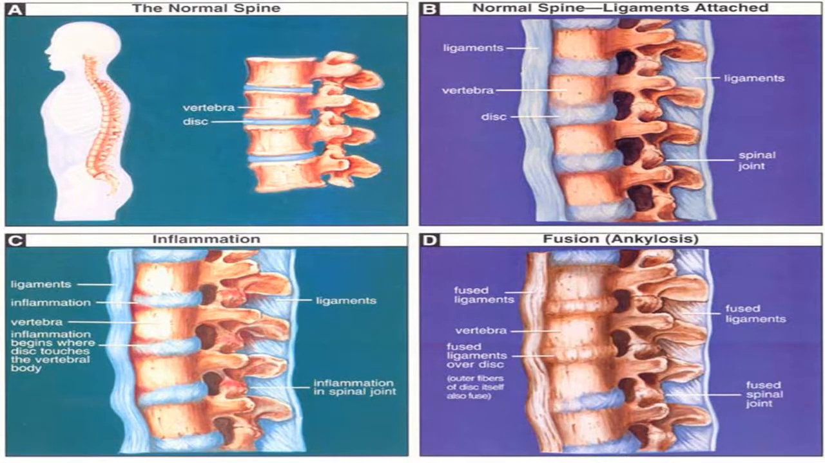This slide is summarizing all the events of ankylosing spondylitis we have discussed so far. There is inflammation and subsequent resultant fusion or ankylosis of the joint.